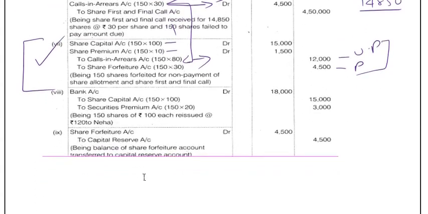Right, and now again 150 shares were issued at 12 each. Bank account, share capital, premium shown separately. So the entire share forfeiture 4,500 is now transferred to capital reserve because there is no discount. No need to utilize the share forfeiture account. That's why the entire amount is transferred to capital reserve. So this is one example.